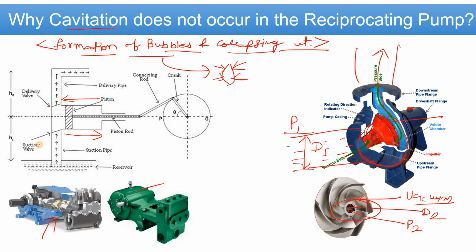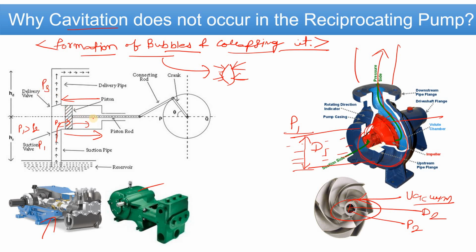Let's suppose on this side the pressure is P1 and on this side the pressure is P2. As the vacuum is created, P1 is higher than P2, so the liquid will come in here, and the piston goes backward. And when the piston goes forward, let's suppose here the pressure is P3.